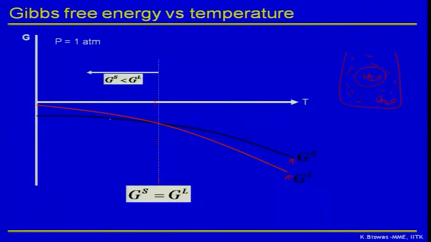As you can see here, the free energy of the solid is lying below the free energy of the liquid. So that means below 273 K or 0 degree Celsius, ice is more stable than water. That means if I cool down the water below 0 degree Celsius, water will slowly transform to ice. That is the first phase transformation I have been telling you about always.